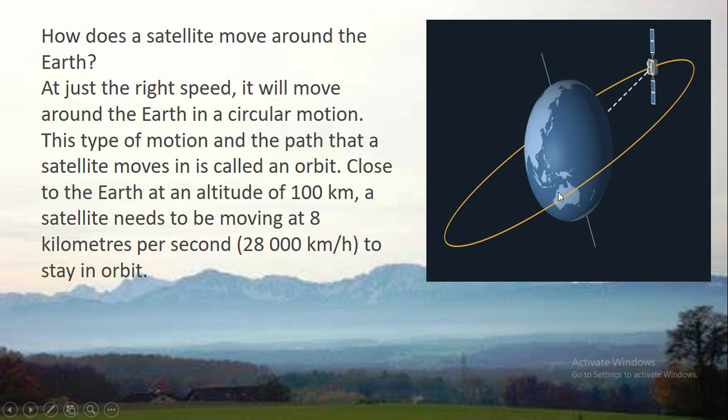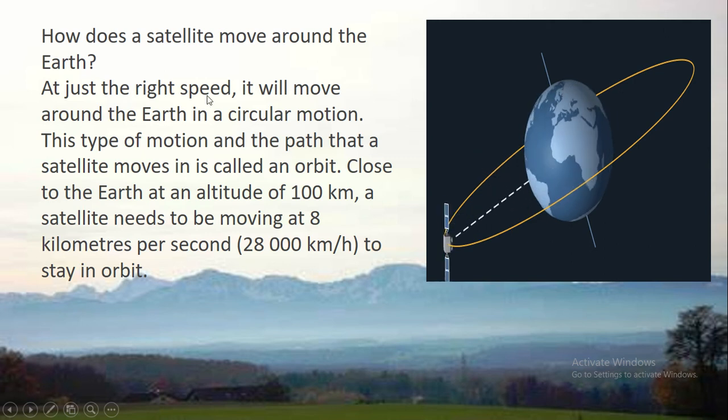So when the satellite is lifted above 250 km parallel to the Earth, the speed needed is about 8 km per second or 28,000 km per hour. But it is not an easy matter to apply so much velocity to an object at this height.